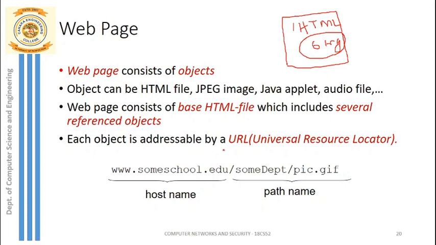URL is nothing but Uniform Resource Locator. It is the address whatever we give in the address bar of the web browser. For example, this is an example of a URL. It is the address of each object in the server. So what is the meaning of this entire URL? It has two parts: the host name and the path name. The host name identifies the server and the path name identifies the file in that server.